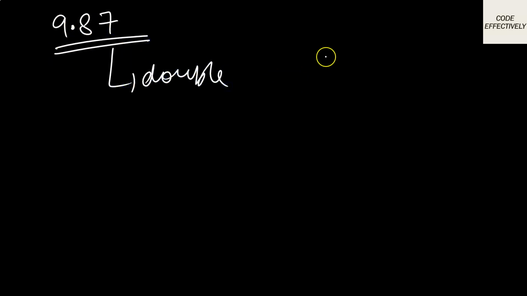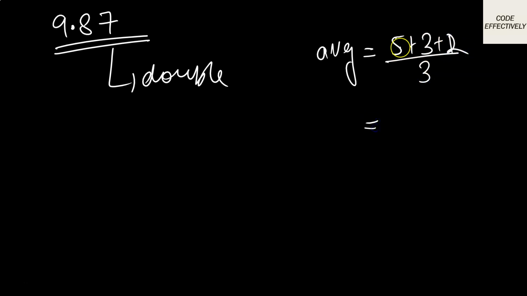Okay, or whenever you are asked to calculate the average of three numbers, so you know if our numbers are not perfectly divisible, let's say 5 plus 3, okay, 5 plus 3 plus 1, and we have to store their average, so it will be divided by 3. So okay, let me give it 5 plus 3 plus 2. So 5 plus 3 plus 2 gives you 10, and 10 divided by 3.